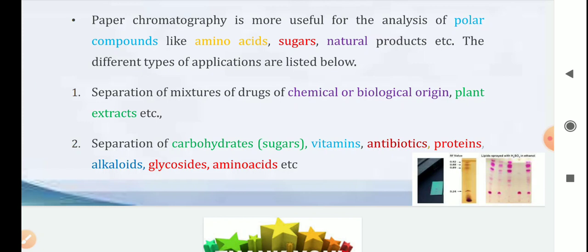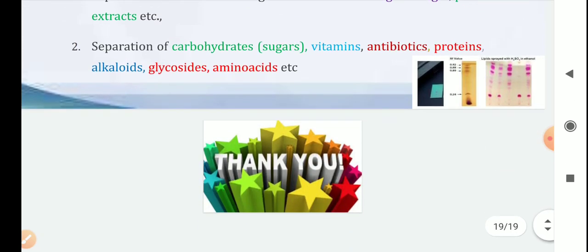Sometimes we know that our desired product may have this kind of polarity, so it can come to this position. So by the formation of a new spot, other than the reagent, we can say that our desired product is formed. So yes, it is used very frequently in the organic chemistry lab.